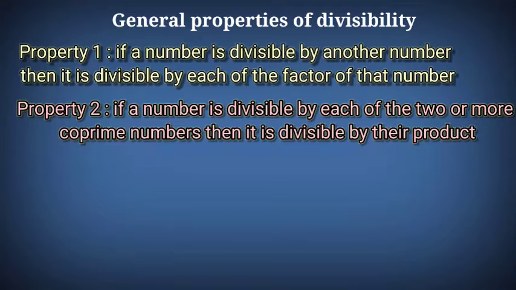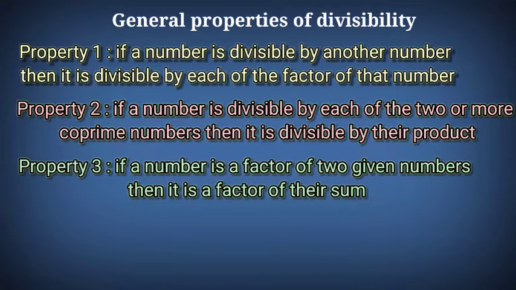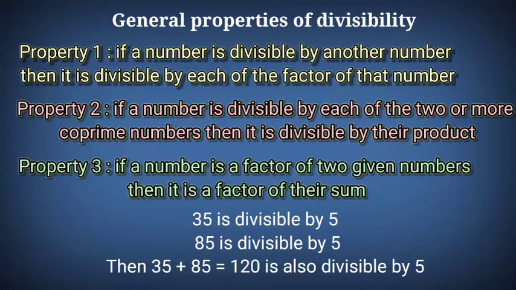Now the next property says if a number is a factor of two given numbers, then it is a factor of their sum also. For example, 35 is divisible by 5 and 85 is also divisible by 5. The two given numbers are 35 and 85, and 5 is a factor of both. So 5 will be a factor of their sum also. The sum of 35 and 85 is 120, and 5 is a factor of that sum.